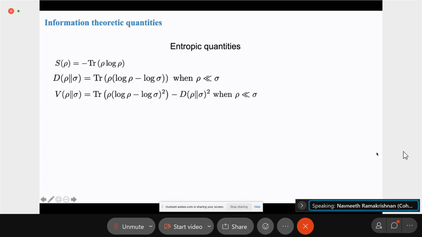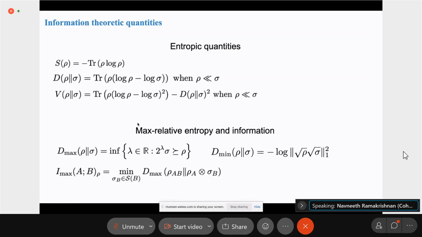So before we go into the talk itself, let me introduce the information theoretic quantities that you will encounter. We have the von Neumann entropy and the relative entropy, which I guess most people are familiar with. We also have the relative entropy variance, which will show up in some of our results, and that's defined as shown here. We have the max relative entropy between rho and sigma, which is defined as the smallest lambda where 2 to the lambda sigma is larger than rho in a positive semi-definite sense. And the min relative entropy, which is minus log of the square of the fidelity between rho and sigma.